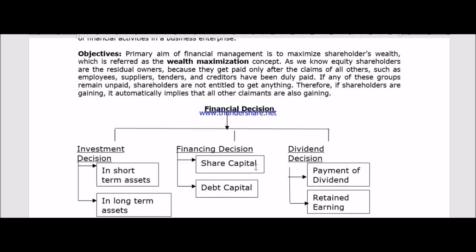These two decisions together are known as the financing decision. That's the source from where we can raise that capital. You have decided how much amount to raise, and the sources of finance from where you will get that much money.